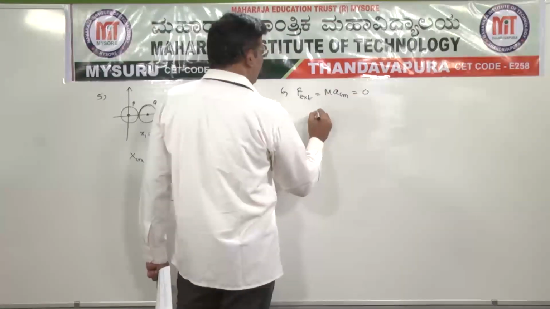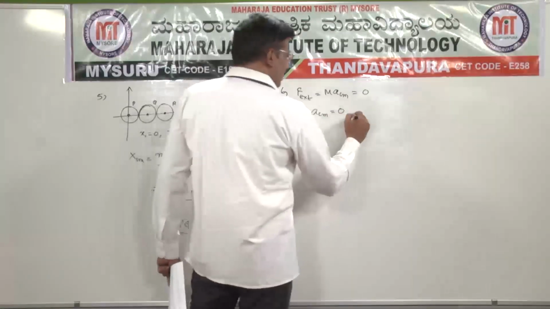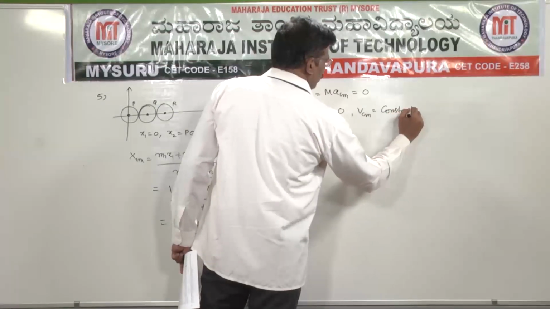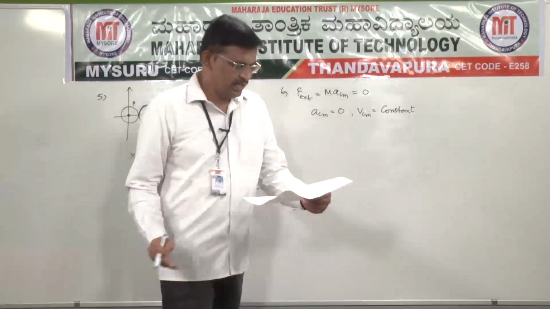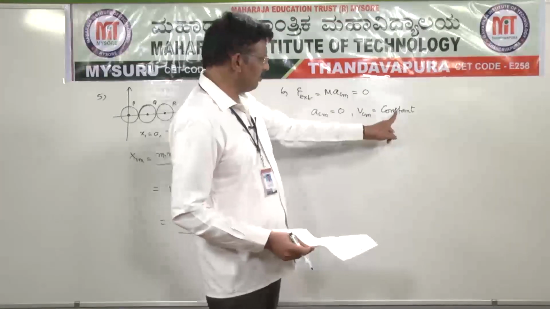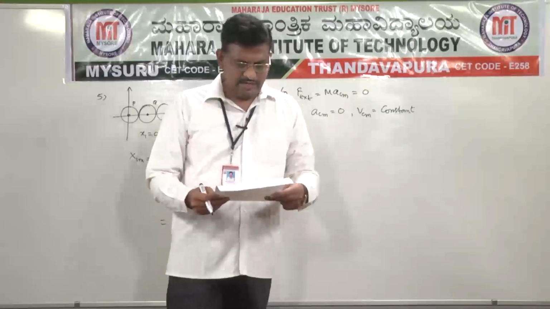M can never be 0, so acceleration of center of mass is 0 and V_CM is equal to constant. Check the options here. First option, must not move, is wrong because the center of mass is moving with constant velocity.